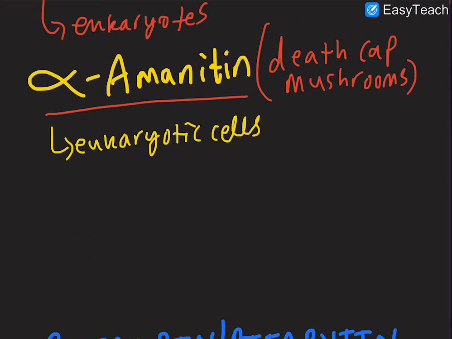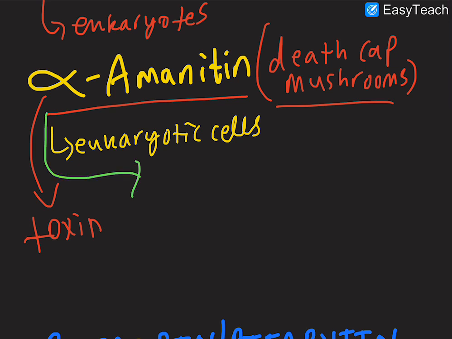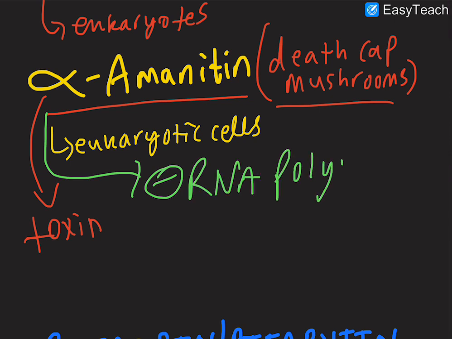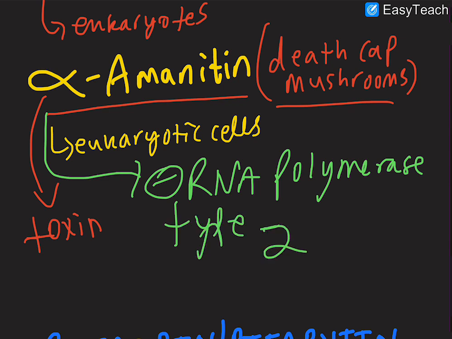Next, what we need to talk about is alpha-amanitin. Alpha-amanitin is a toxin that is found in death cap mushrooms. And what alpha-amanitin does is it actually inhibits RNA polymerase type 2 in eukaryotes.